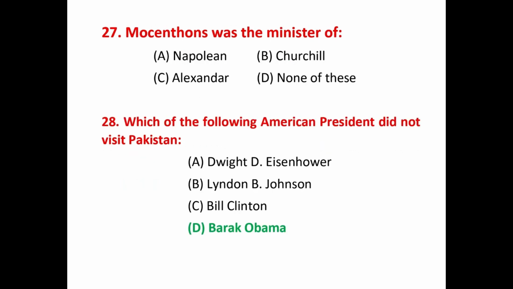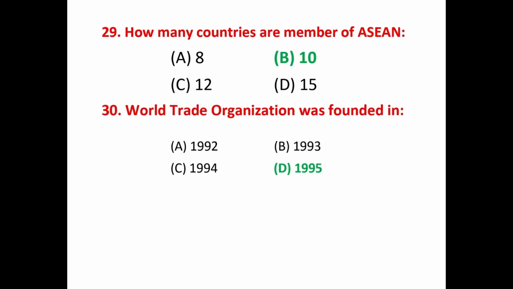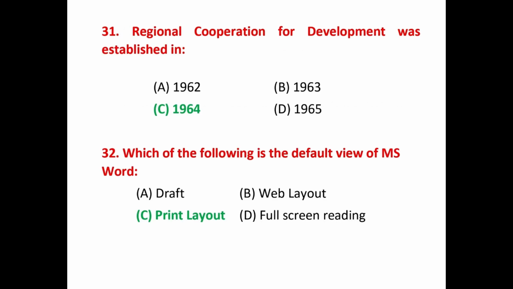Question number 27, Mosenthans was the minister of? No answer found. Question number 28, which of the following American president did not visit Pakistan? That answer is Barack Obama. Question number 29, how many countries are member of ASEAN? That answer is 10. Question number 30, World Trade Organization was founded in? That answer is 1995.